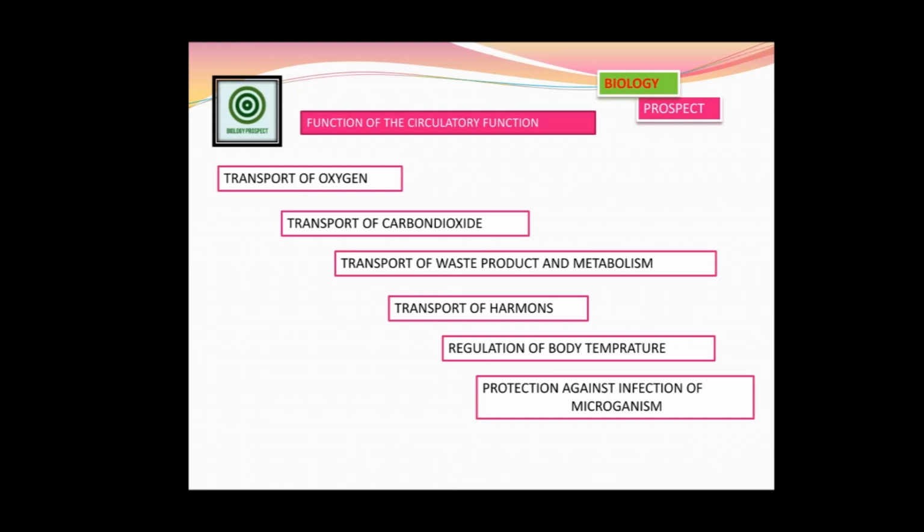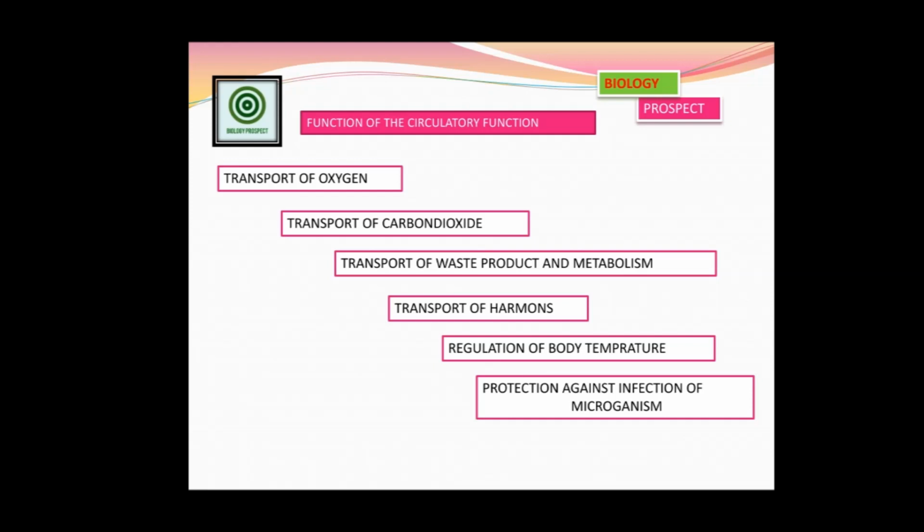So these are the six very important functions of the circulatory system: transport of oxygen, transport of carbon dioxide, transport of waste products of metabolism, transport of hormones, regulation of body temperature, and protection against infection by microorganisms. These functions are possible because circulatory fluids are present in the human body.